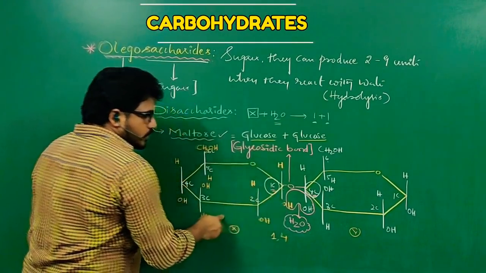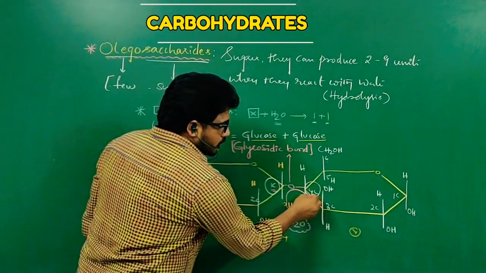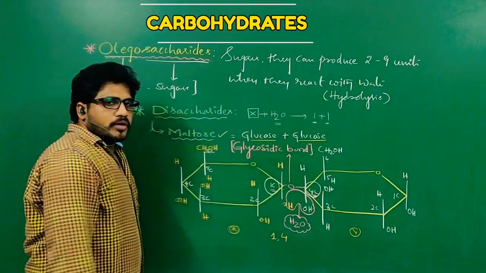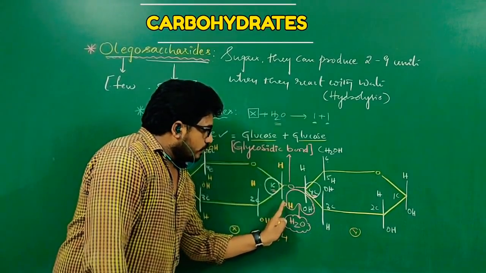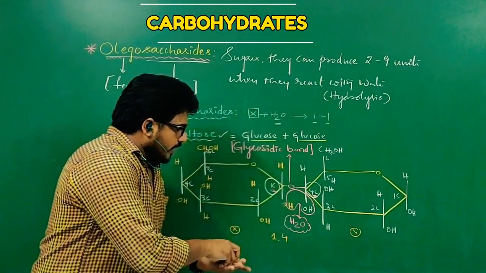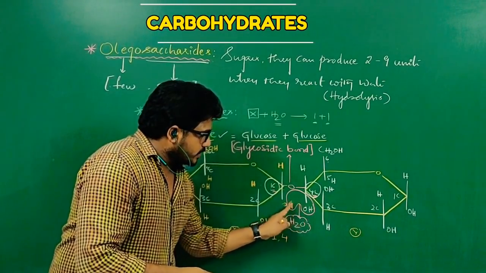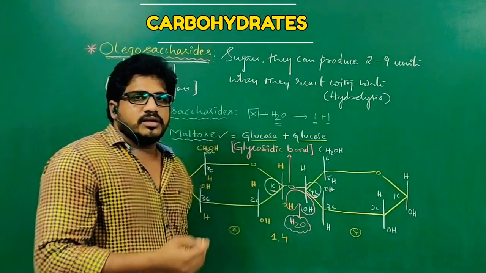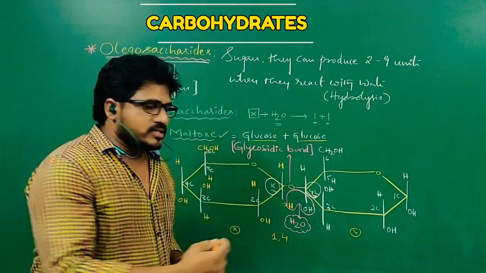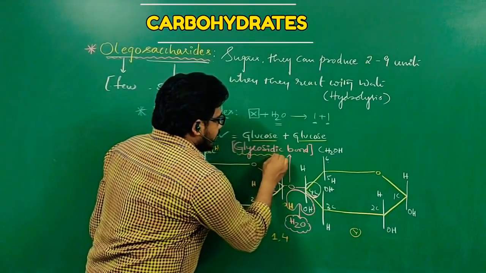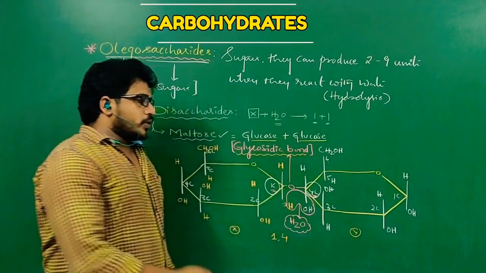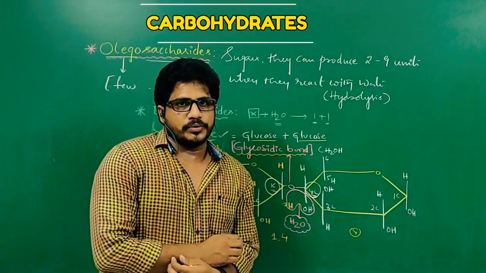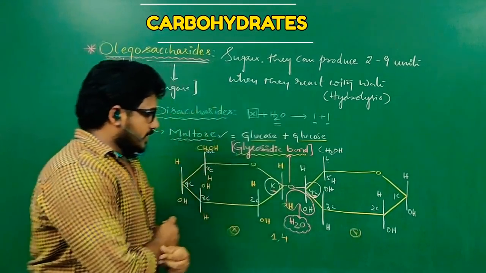So let me explain again. The first carbon of one glucose molecule is closer to the fourth carbon of its adjacent glucose molecule, so that one hydrogen and one OH together form H2O. H2O means water. One water molecule will be released when a glycosidic bond is formed between two glucose molecules, or two sugar molecules, nothing but monosaccharides.